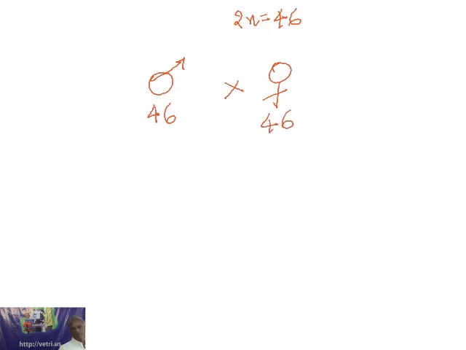Okay. Now the human being contains 2n equal to 46. A man containing 46 chromosomes is marrying a woman who also contains 46 chromosomes.